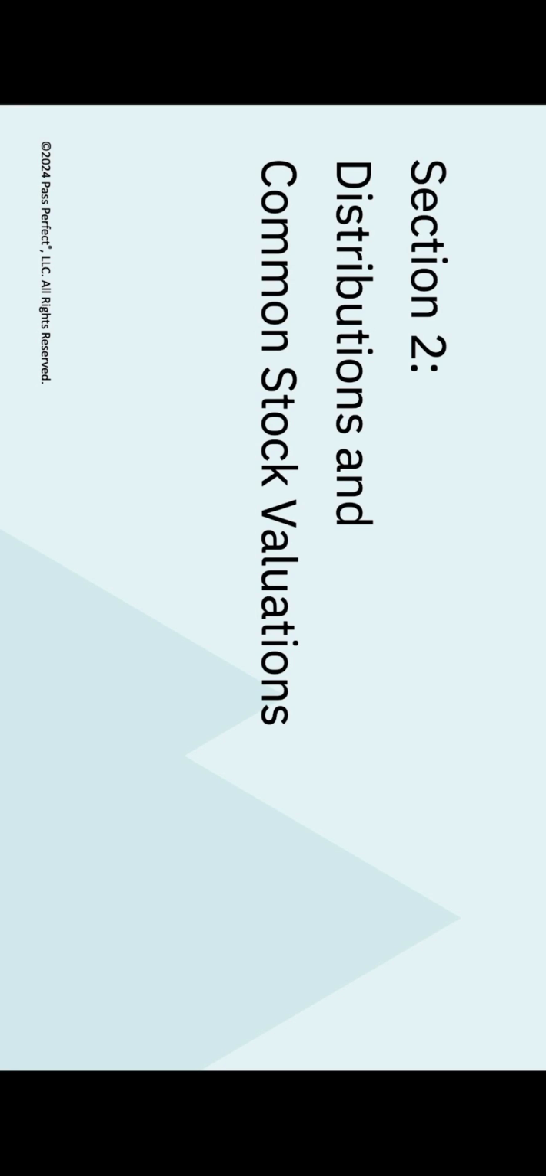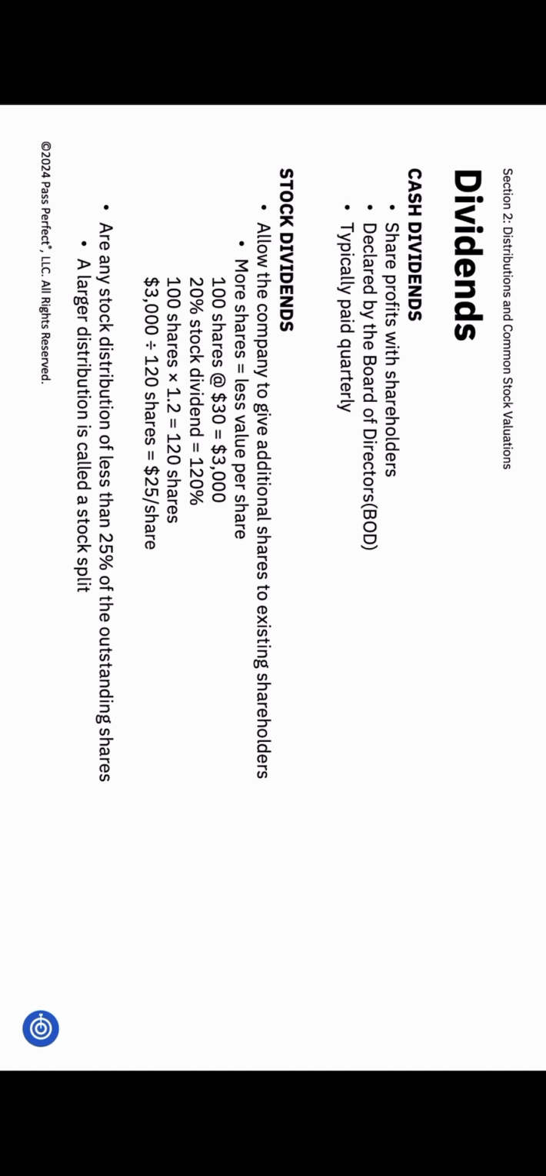Let's move on now to Section 2, Distributions and Common Stock Valuations. Some stocks offer dividends, which are a type of beneficial distribution to shareholders. There are two main types of dividends, cash dividends and stock dividends. When an investor receives cash dividends, they are receiving a portion of corporate earnings. Alternatively, the company may choose to give investors more stock in the form of a stock dividend.